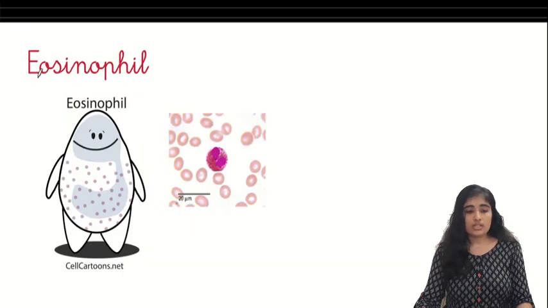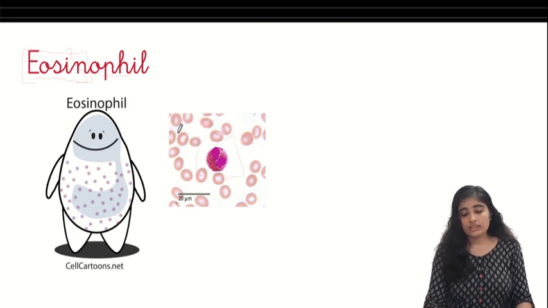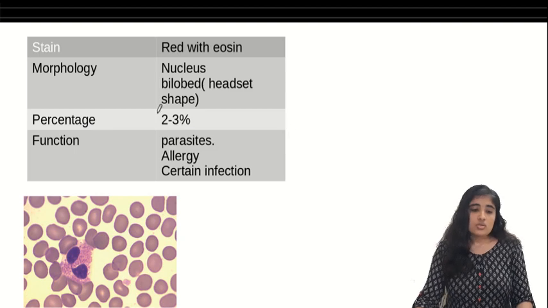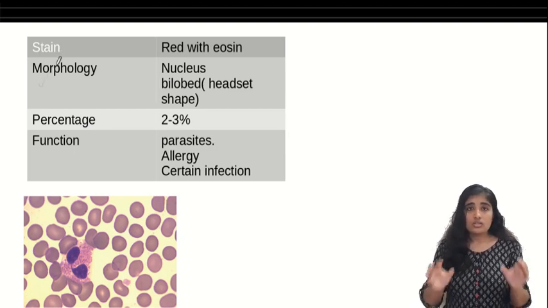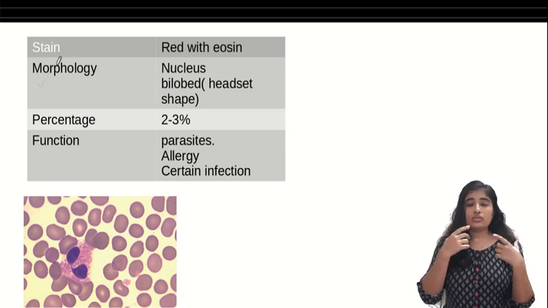As we talked before, the eosinophil likes the eosin dye, and eosin is an acidic dye that is pink in color. If you observe the eosinophil, it looks kind of pinkish. When we observe the morphology, the nucleus is bilobed.